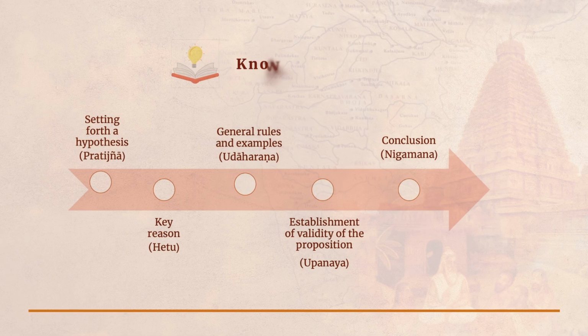If we are doing the inference for our own sake, we may skip a few steps here and there, but when we are doing it in a vada, in the context of a debate between you and, let us say, your friend, you are supposed to give all the details step by step, so that it is very convincing to the respondent or the opponent. So, these are the 5 steps or avayavas which must go into making of a good argument.